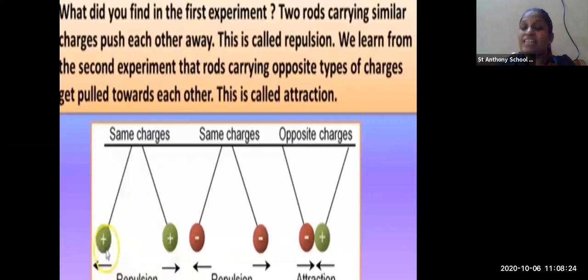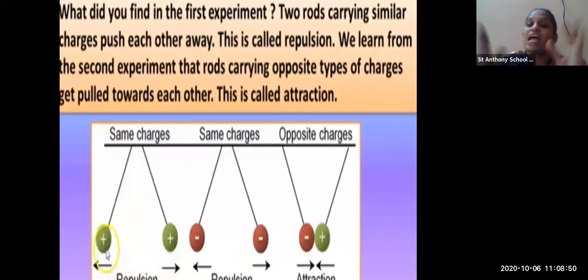Even in the case of negative charge, if two negative charges are there, they will also repel each other. They will not attract each other. But if one negative and one positive charge is there, you can see that both the charges are getting attracted to each other. The rods which are carrying opposite charges are pulled towards each other.